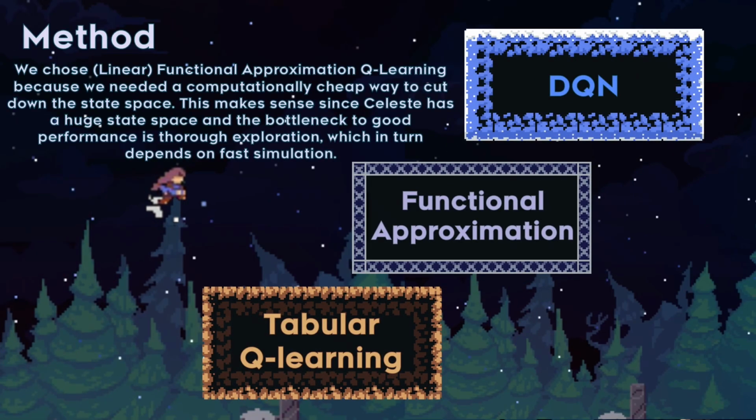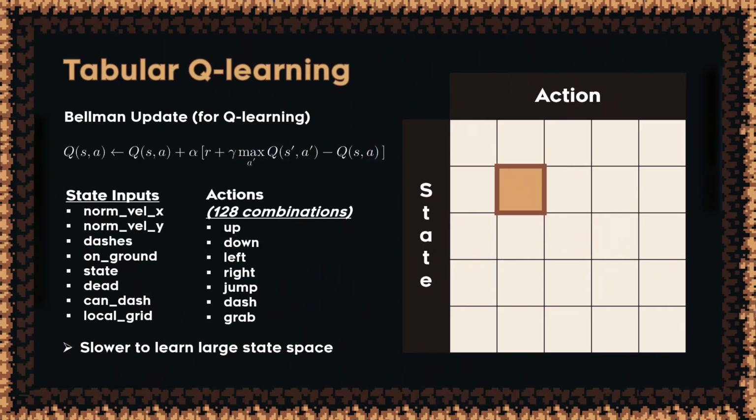For all three methods, the reward is a function of the change in XY positions, favoring movement towards the upper right corner. A slight boost is added for climbing upwards and for each new highest platform reached. For the tabular Q learning approach, we define a game state using the combination of the following 7 features and our action space using 128 combinations of the 7 movement inputs. We build a Q table over state action pairs and update it using the Bellman equation at each step. The main drawback is speed. Tabular Q learning updates only one state action pair at a time, making training slow.